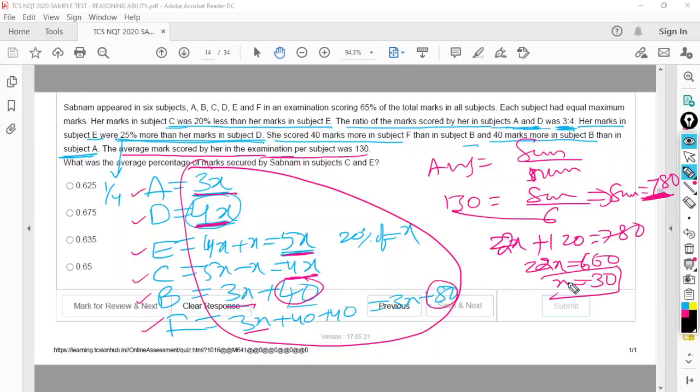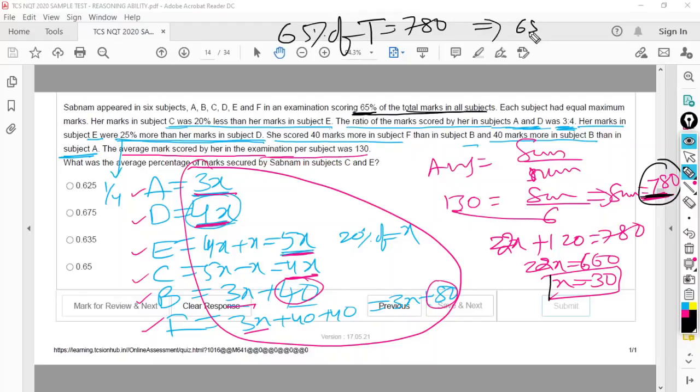So x is 30. By the way, have you noticed this one? 65% of the total marks in all the subjects. Whatever she scored, this 780, is 65% of the total marks in all the subjects. Let the total marks in all the subjects be T. This 780 is 65% of T. So if I simplify, 65 by 100 into T is equal to 780. If I simplify, 13 5s are 65, 13 6s are 78. So cross multiplication, T is 1200. That means total marks in all the subjects is 1200.